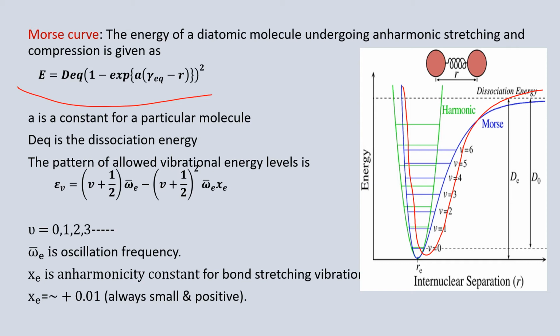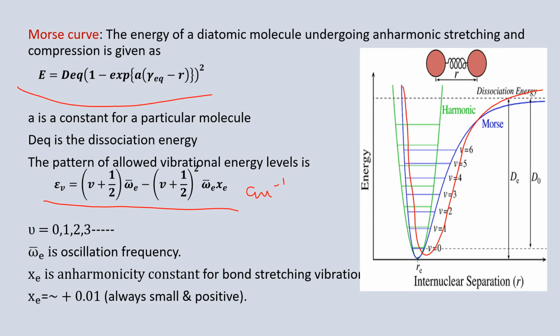And from this the pattern of the energy levels will become epsilon v equals (v plus half) omega bar e minus (v plus half) whole squared omega bar e xe centimeter inverse, where v equals 0, 1, 2, 3 and so on.